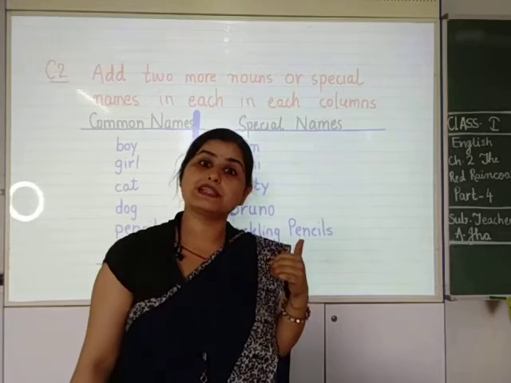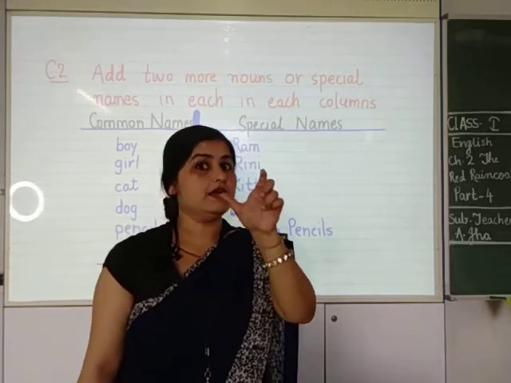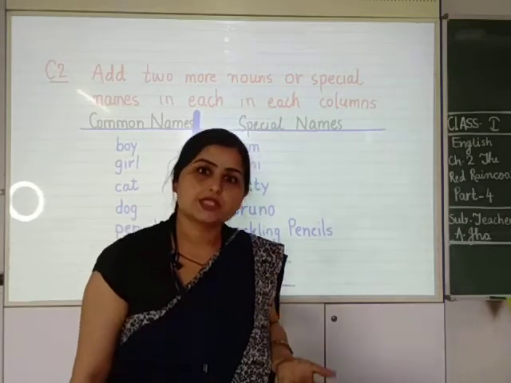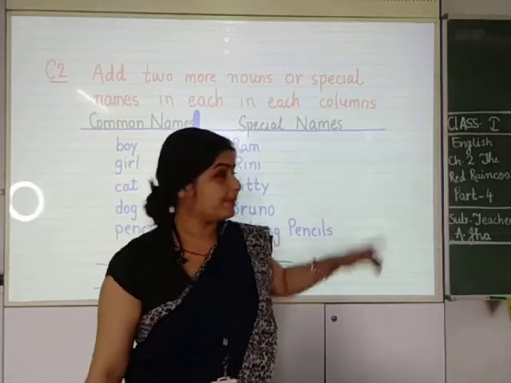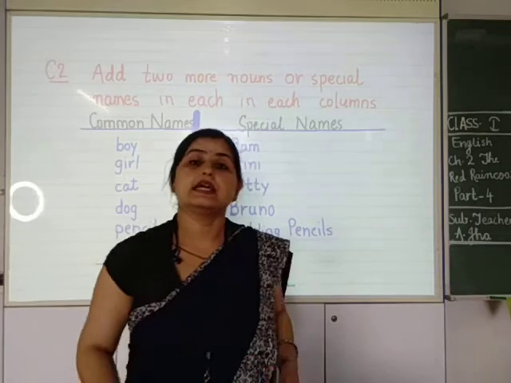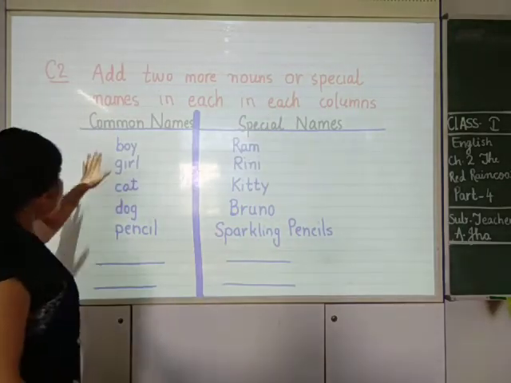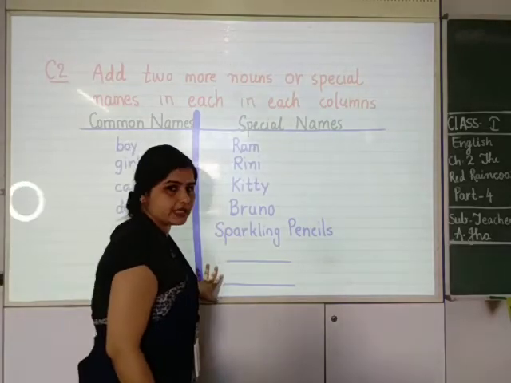It was what does little birdie say? तो उस पूरे नाम का हर फर्स्ट लेटर कैपिटल था. क्यों? क्योंकि चैप्टर का नाम भी स्पेशल होता है. Likewise the red raincoat is also a special name. That's why we have used T-R-N-R as capital there. Likewise we have to add 2 more common names and 2 more special names here.